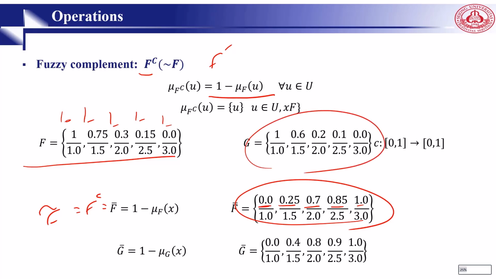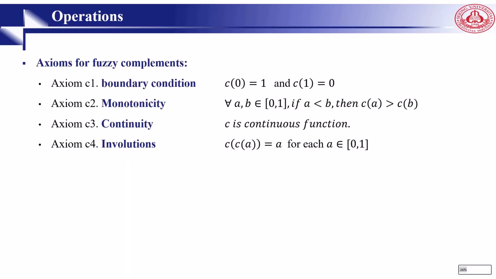For G, we also do the same. 1 minus 1 is 0. 1 minus 0.6 is 0.4. 1 minus 0.2 is 0.8. 1 minus 0.1 is 0.9. In this way, we can find a complement. So here are some axioms for the fuzzy complement. C of 0 is 1, C of 1 is 0. The second one is monotonicity: for all a and b belonging to [0, 1], if a is less than b, then C(a) is greater than C(b). And for continuity, we say C is a continuous function, and C(C(a)) is simply a.